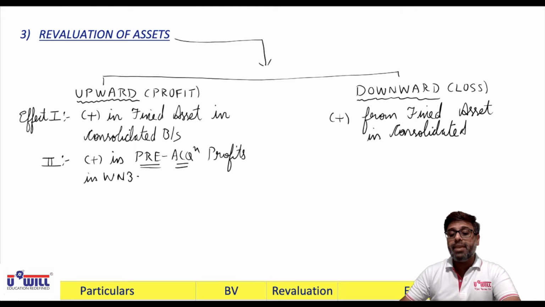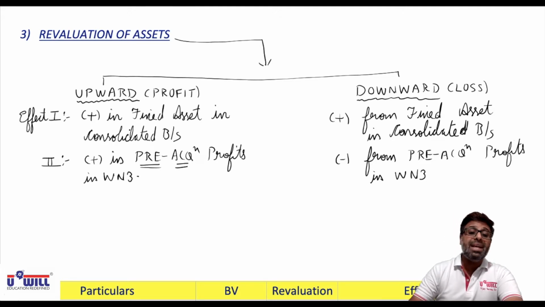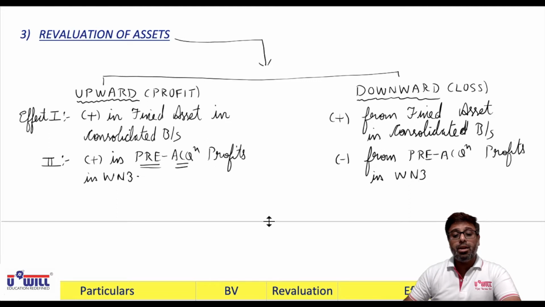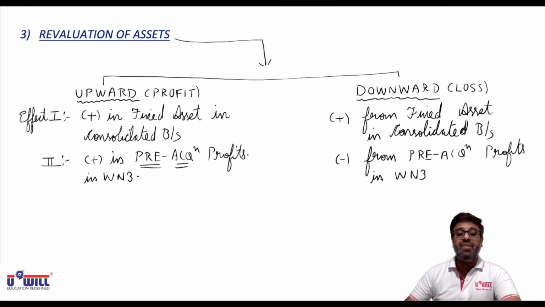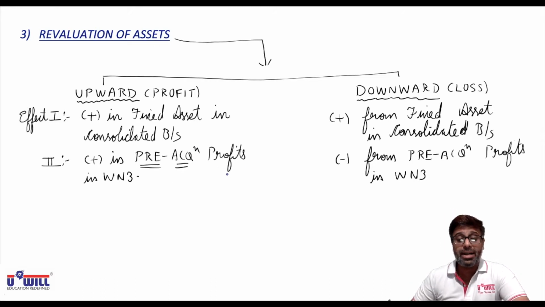And in the same way in working note 3 you will minus it from pre-acquisition profits, in the column of pre-acquisition profits. So if it is revalued upward, then plus in fixed asset and plus in the pre-acquisition column in working note 3. If it is revalued downward, then minus from fixed assets and minus from pre-acquisition profits in working note 3.